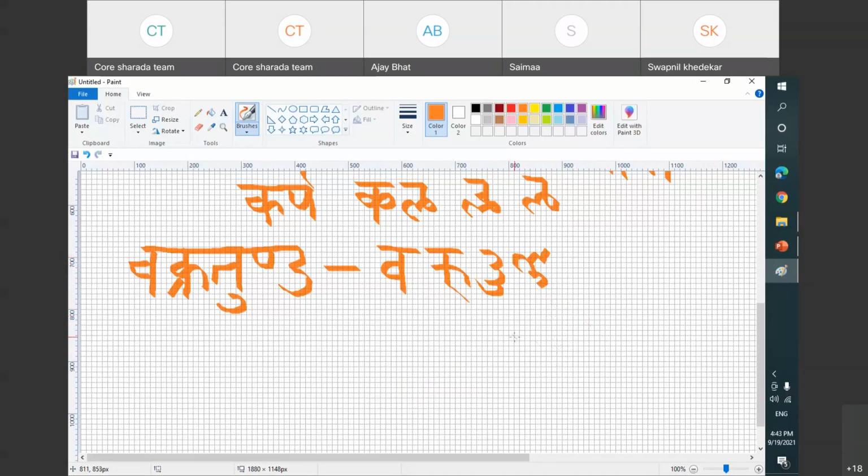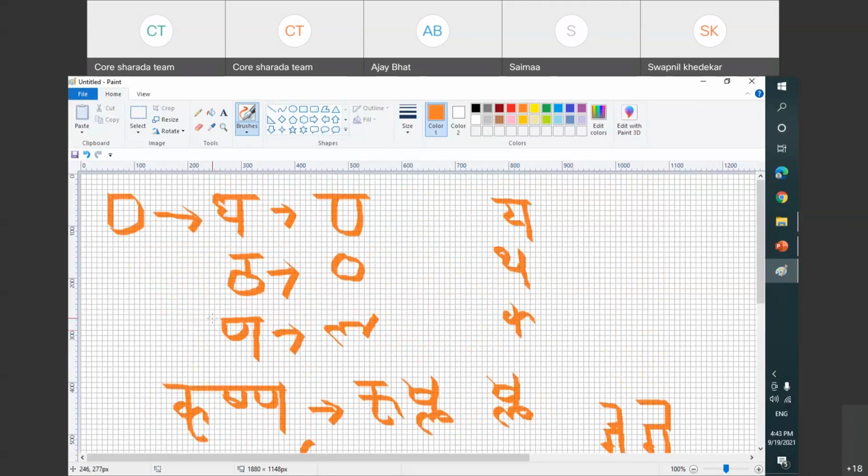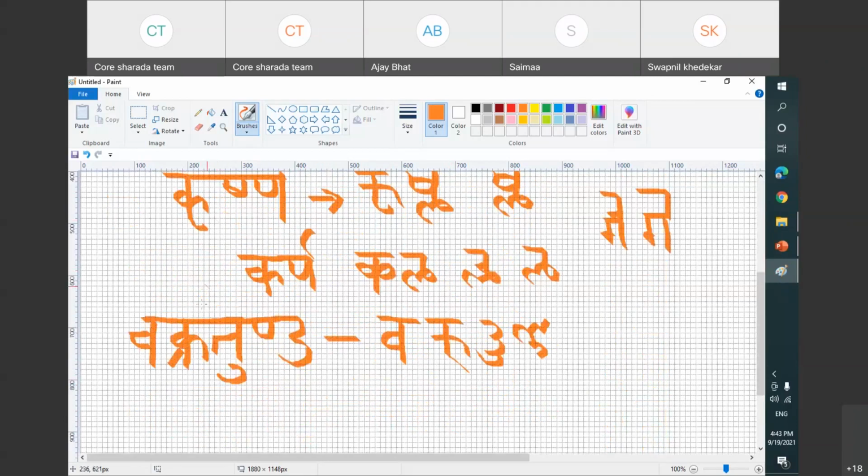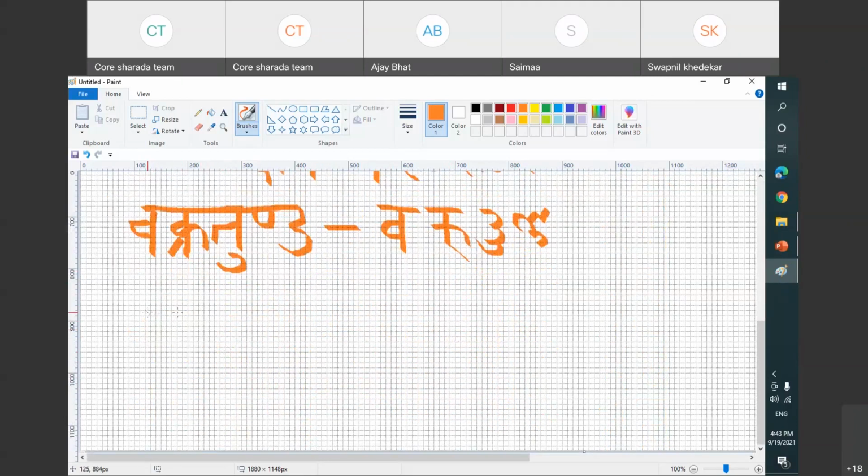Yeah. Now let me take a few more examples, because this is a special alphabet. Let me take yud. Actually this half letter, in Devanagari also, is written below.